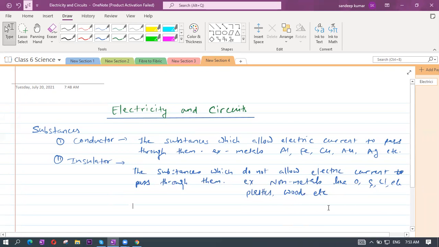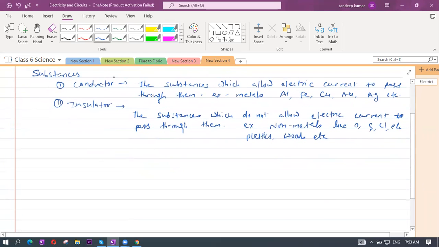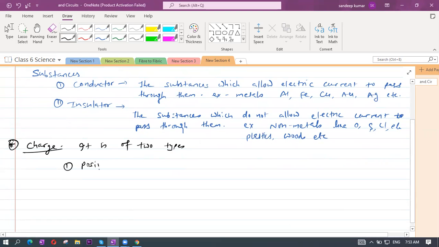So these are insulators. You should know charge is of two types. How many types of charge are there? Two types. One is positive charge, which we write as plus. The other is negative charge, which is minus. Correct?